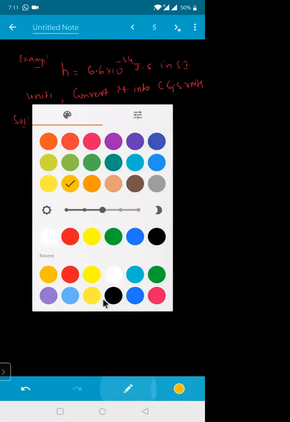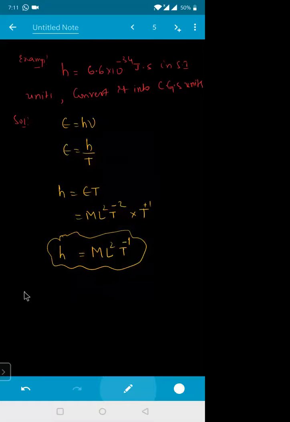Let me write the values. The n1 value is 6.6 into 10 to the power of minus 34. The mass in the first system is 1 kg.